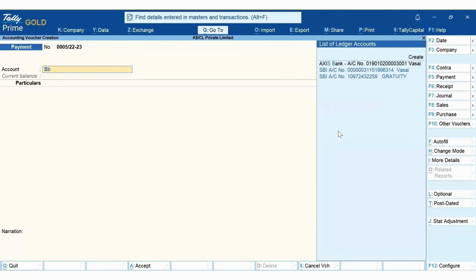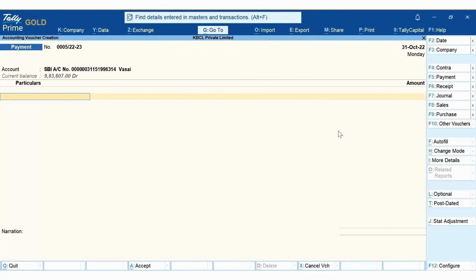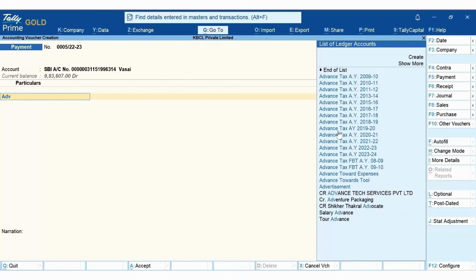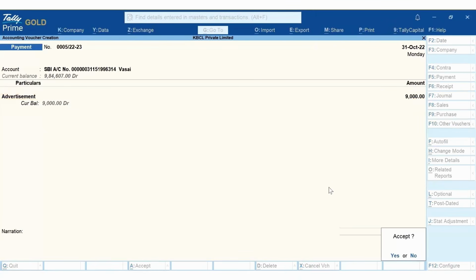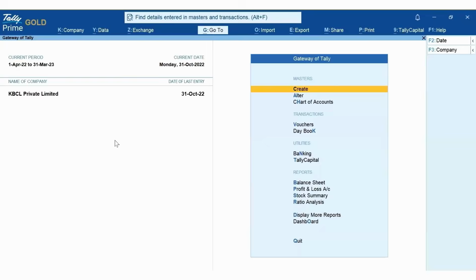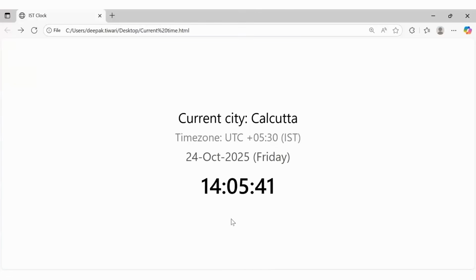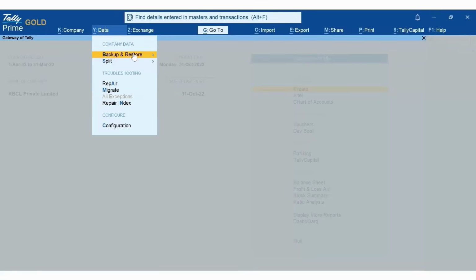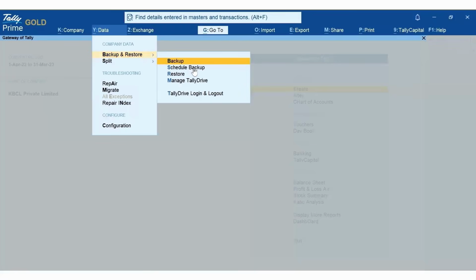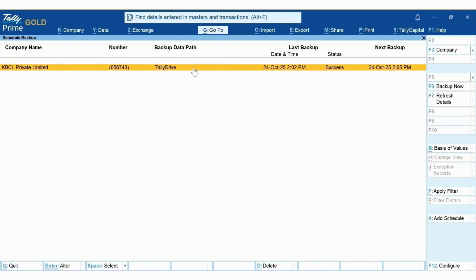If I put in any specific entry, the entire backup would not be added again. Only the fresh data you have entered will be backed up. I had scheduled the backup at 14:05. I've passed some entry. I will just check schedule backup.